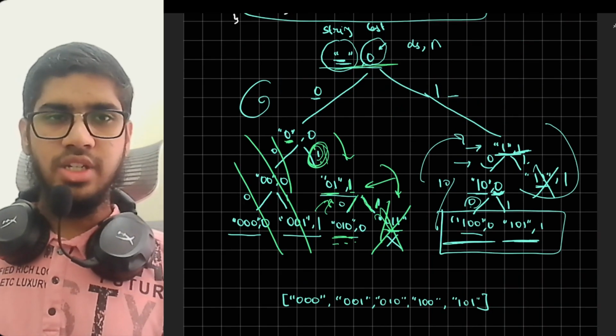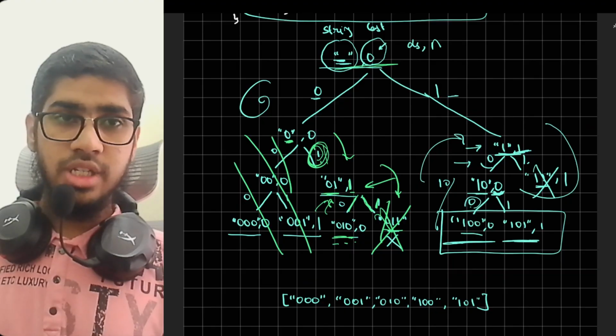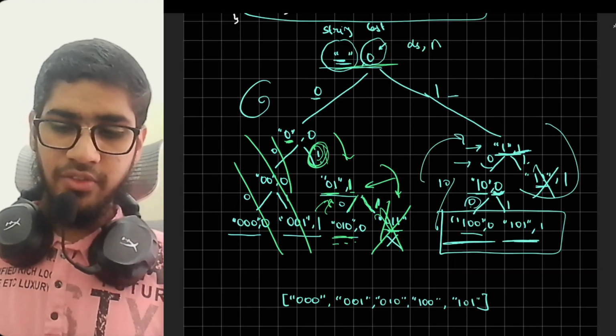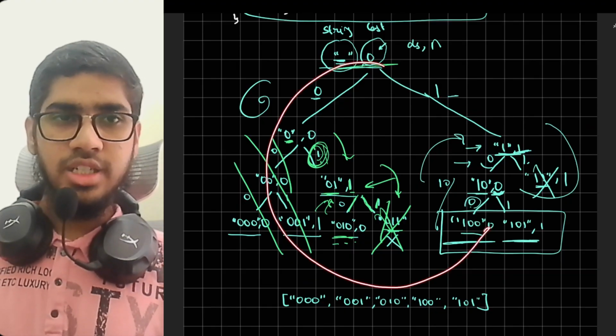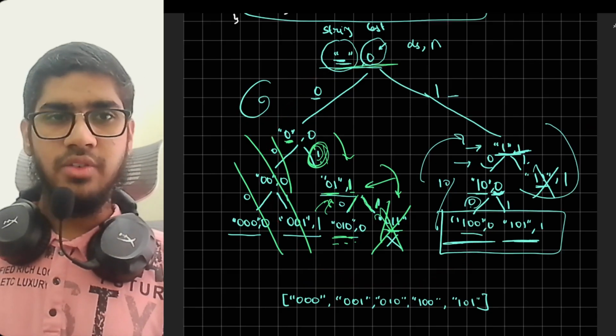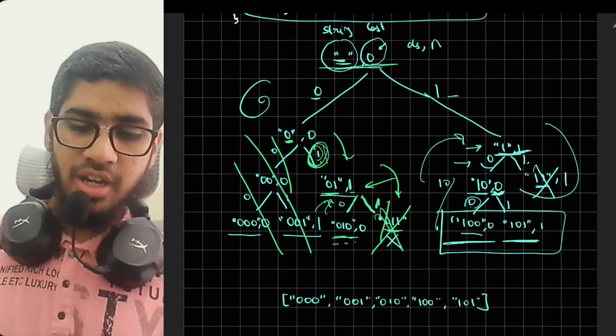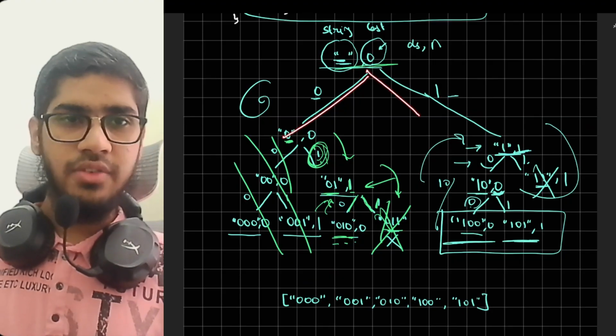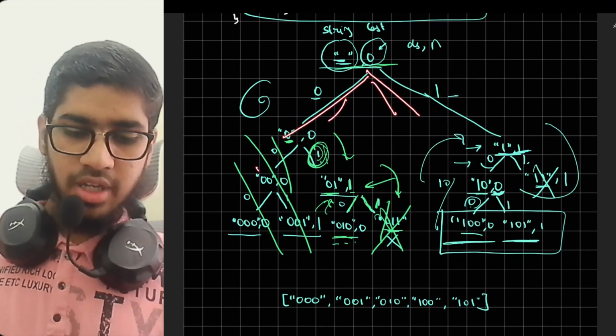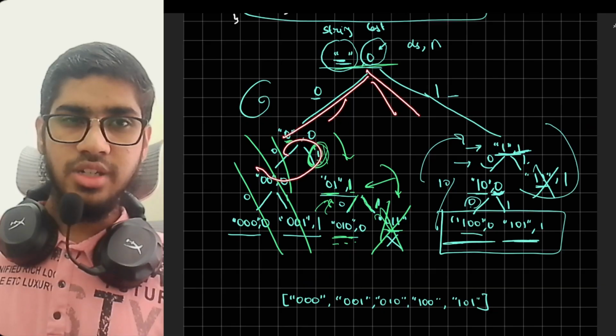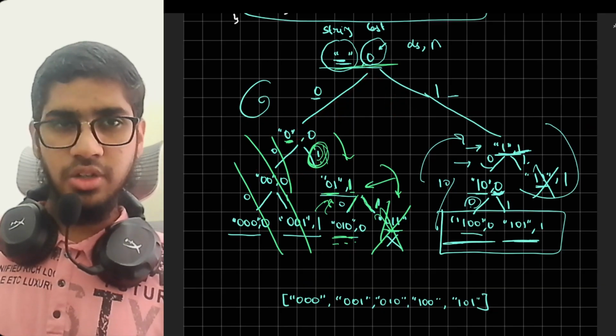Now I would request you to do this recursive call tree that I have drawn here, the entire thing, just once by yourself. You would have fun doing this. This was going right side, then left side, right side. Then we are hitting the base case. Then you would understand furthermore if you do it by yourself.